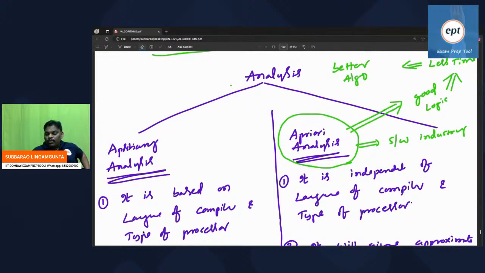According to the first model, only if you have a supercomputer can you write a good algorithm. But the second model says that even with a normal computer, you can still write a better algorithm. How? Just write better logic, use your brain properly.